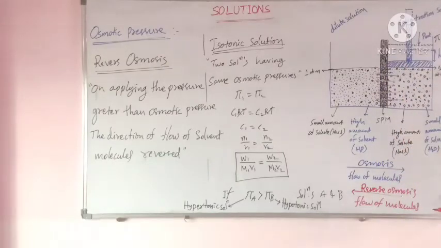What is osmotic pressure? The minimum pressure required to stop the flow of solvent molecules from dilute solution to concentrated solution is called osmotic pressure.